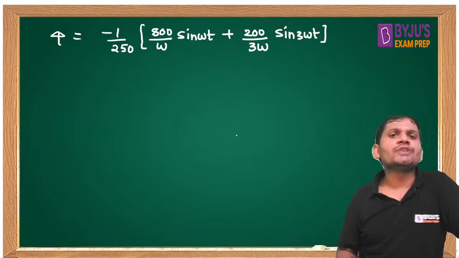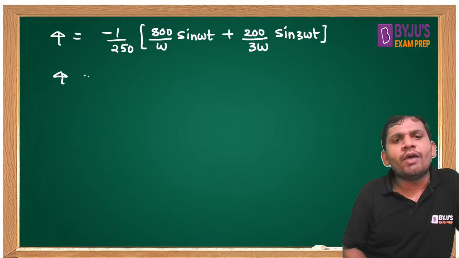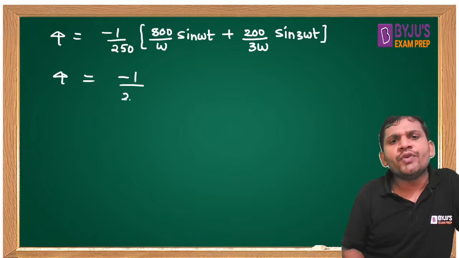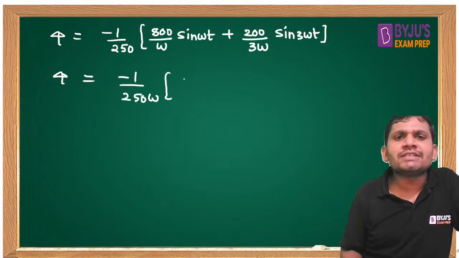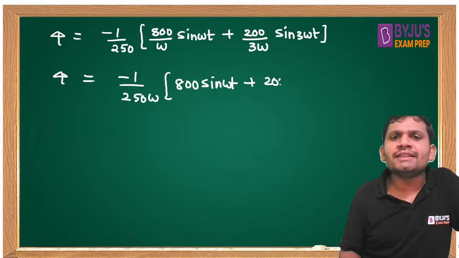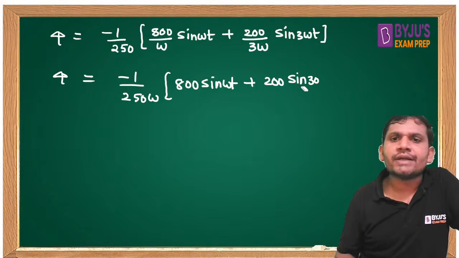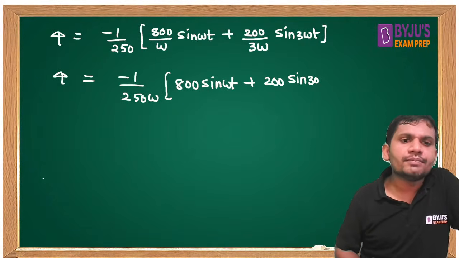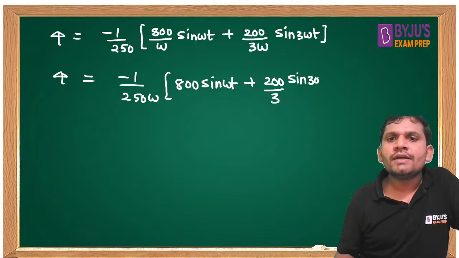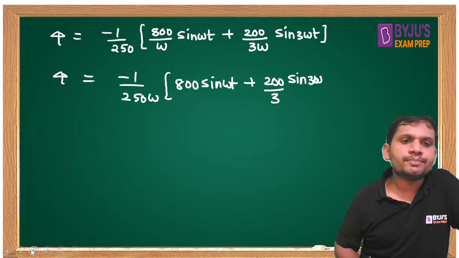Then you can get flux equal to minus 1 by 250 into omega, taking omega common: 800 sin omega t plus 200 by 3 sin 3 omega t.